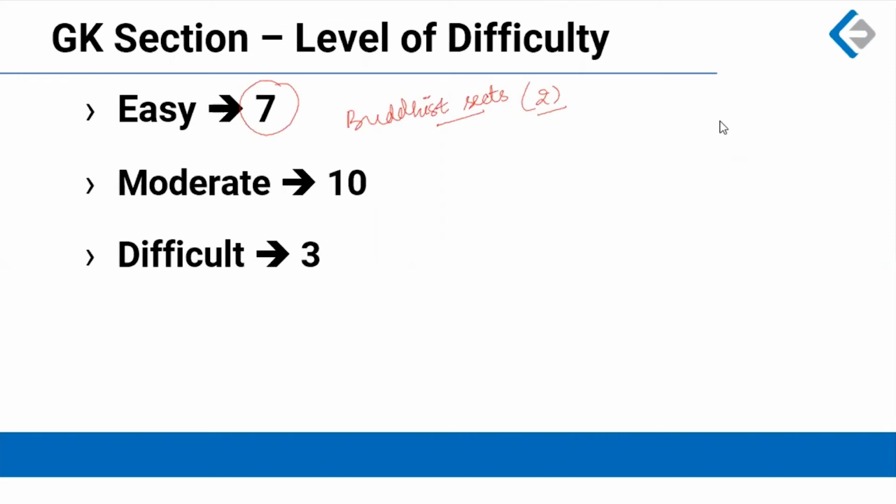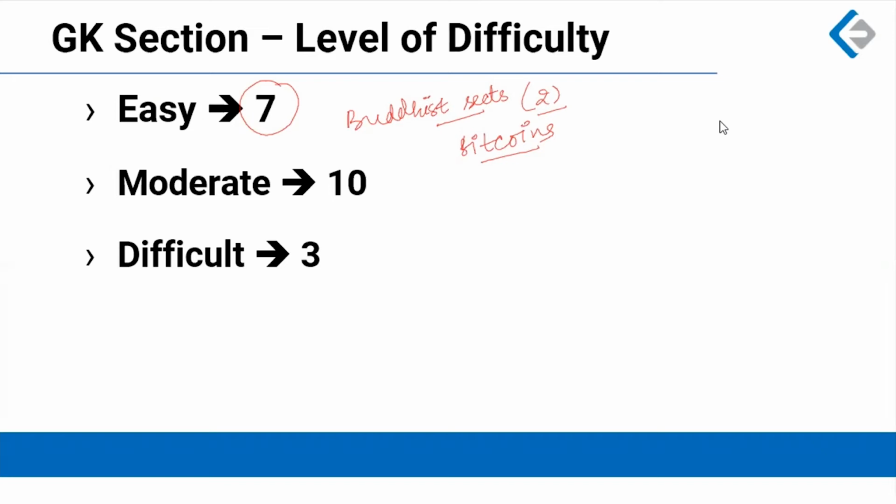And then there was a question related to Bitcoin. There were three statements and you need to identify which of the three statements is not correct. And the very first statement was that Bitcoins or cryptocurrencies are controlled by the central bank of a country, which is obviously not correct, because this is one of the USPs of Bitcoin, that it is not controlled by any government. It is actually a deregulated currency. So that was a wrong option. Very easy to pick up. There was a question about India's rank in the Global Hunger Index. It was a very, very expected question.